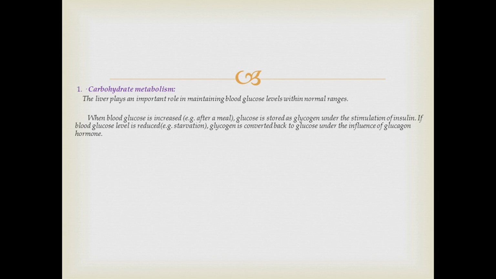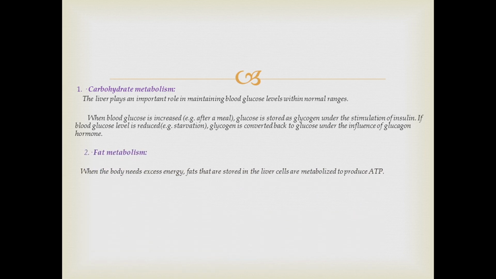The liver plays an important role in maintaining blood glucose levels within normal ranges. Now we discussed this previously in the regulation of blood glucose level. When blood glucose is increased, just like after a meal, glucose is stored as glycogen under the stimulation of insulin. We discussed that. And if the blood glucose level is reduced, like in starvation, glycogen is converted back to glucose under the influence of glucagon hormone. So we know that glycogen is mainly stored in the liver, and glycogen is produced when glucose level is high, and glycogen is used up when the glucose level is low. So liver plays an important role in maintaining blood glucose level.